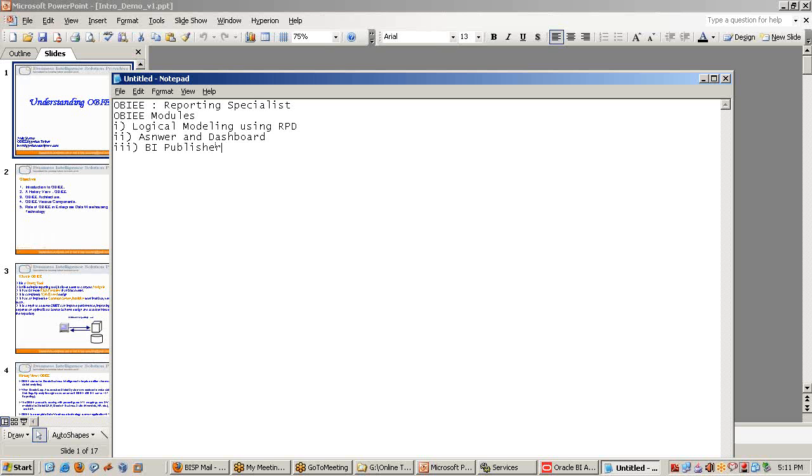So unlike traditional training, where we walk you through what the tool is, we'll take the other way around. We'll take an example business problem and see how to address a business problem using OBI. Therefore, we have a couple of business problems in every session. We'll start with the problem and solution.